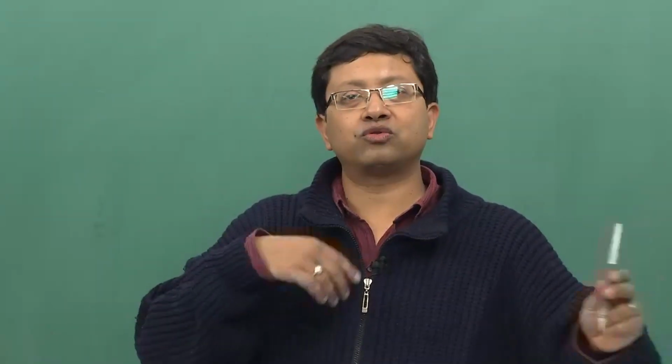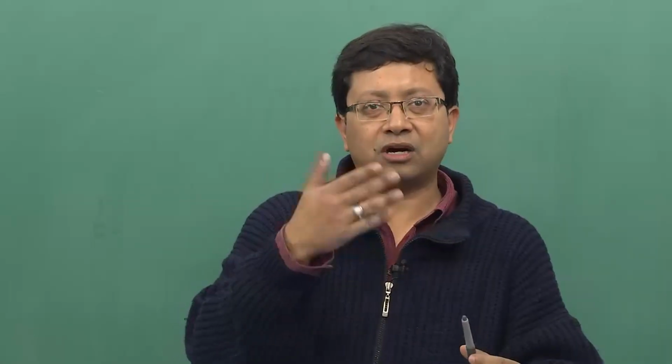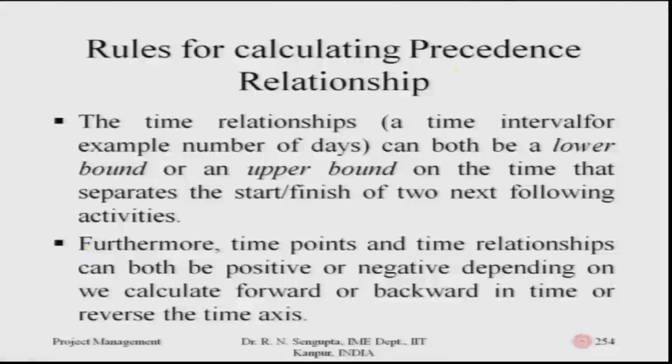So, let me use a diagram to explain that, without the values. Say for example, this one is the earliest the job can start, and this is the latest the job can end. Now, consider the job duration is like this. This block denotes the total duration.